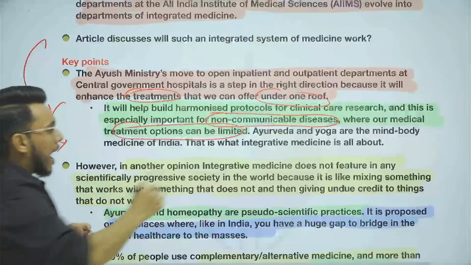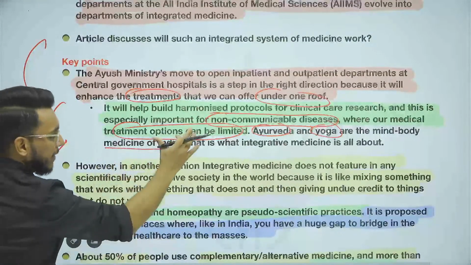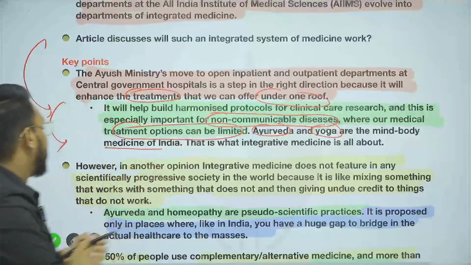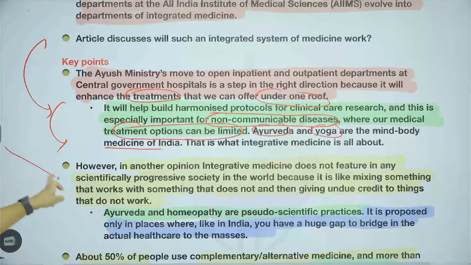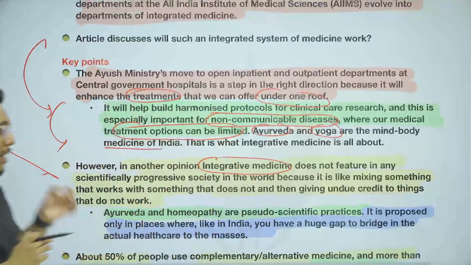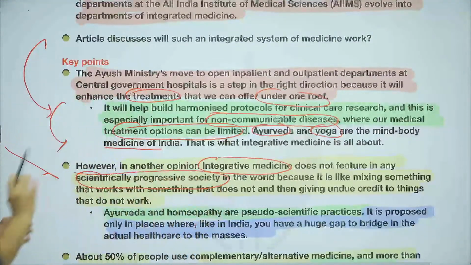So therefore, Ayurveda and yoga, which have been called the mind-body medicine, if they are integrated, then in non-communicable diseases we can provide a better treatment. This has been provided, that it is going to be a better thing. But on the other hand, we have another opinion which is critical of this particular thing. It has been said that this integrative medicine that we are talking about does not feature in any scientifically progressive society of the world.